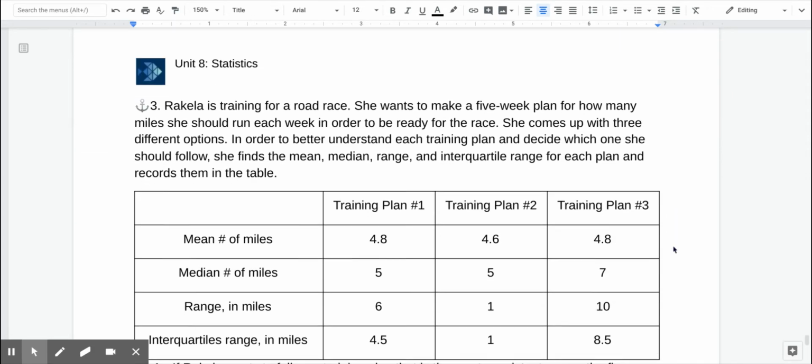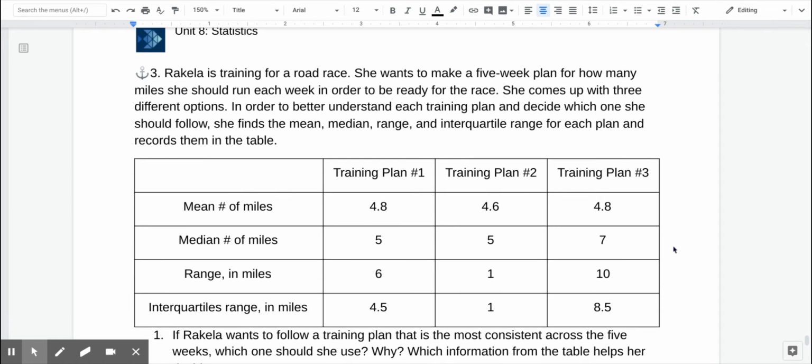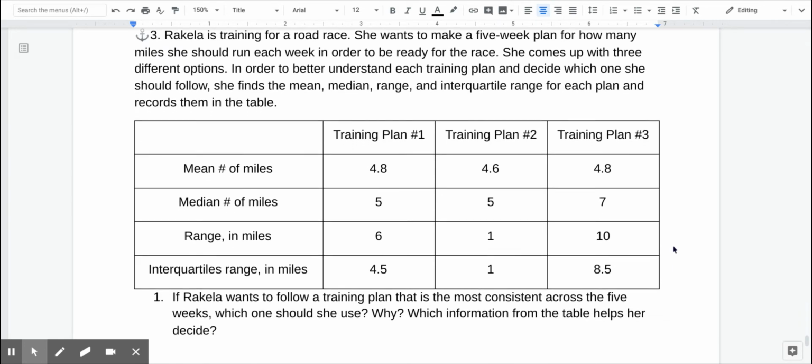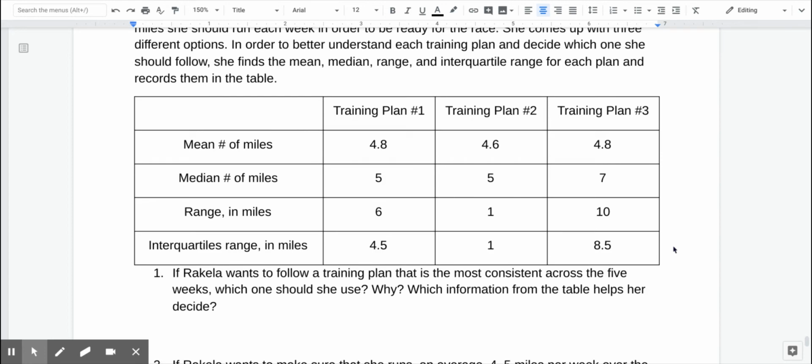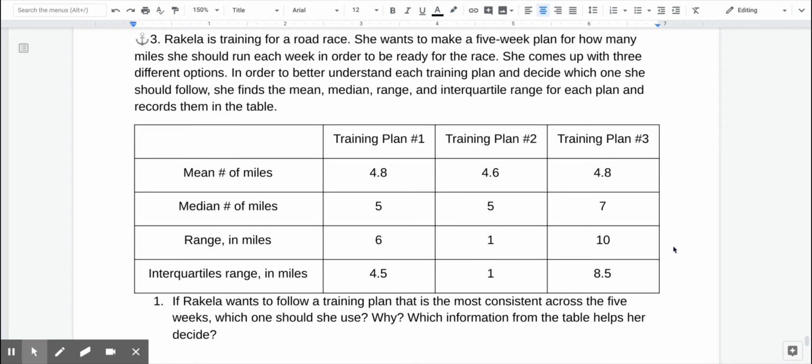Our next anchor problem talks about Raquel and how she's training for a road race. So we're going to talk through these. If Raquel wants to follow a training plan that's the most consistent, well, it sure looks like